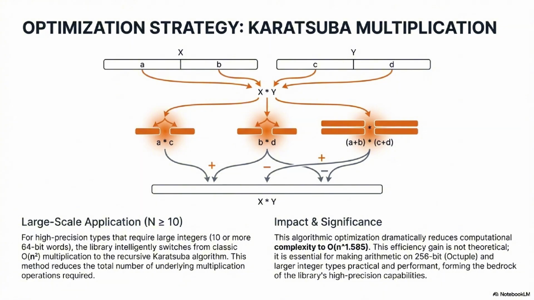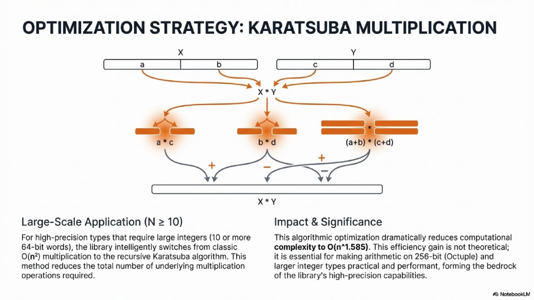It completely changes the scaling behavior. Where the standard method scales by n squared, Karatsuba scales by n to the power of about 1.585. That exponent difference doesn't sound huge, but I'm guessing it is. Oh, it's astronomical. When you're multiplying numbers with hundreds of bits, the computational savings are just enormous. It transforms multiplication from this paralyzing bottleneck into just a merely expensive operation. It's what makes octuple precision math feasible in the first place. That is the hallmark of brilliant engineering, picking the right tool for the right scale.